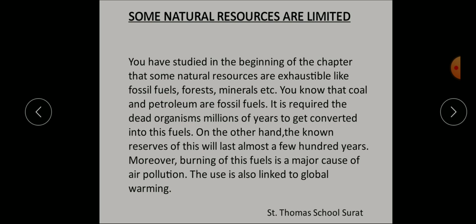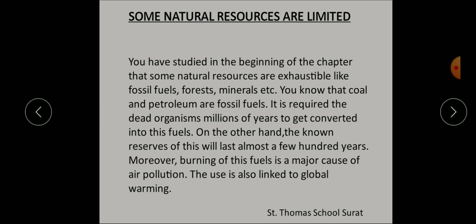As you are aware, fossil fuels took millions of years to form, yes or no? And our present rate of utilization of fossil fuel is much faster than the rate of their formation. Understood? So it takes nature thousands of years to generate the amount of resources we utilize in a single day. If we continue to do so, very soon we will run out of them.